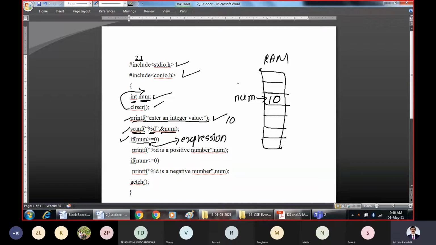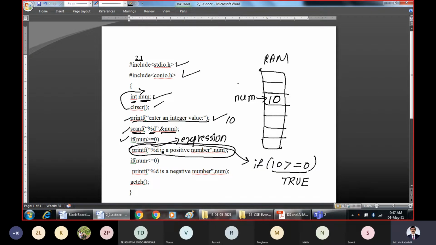What is the value present in num? In num we have 10 now. So this expression becomes: is 10 greater than or equal to 0, true or false? 10 is greater than or equal to 0, so it is evaluating to true. And we know that if the condition within the if statement is true, then this block of statements will be executed.